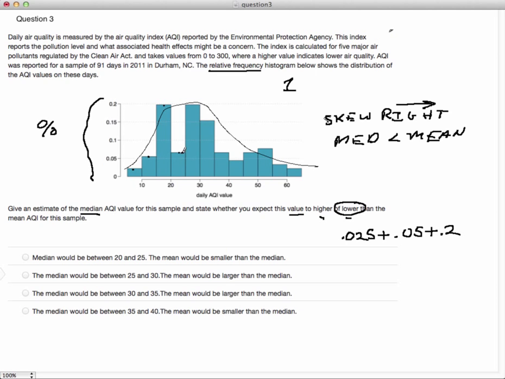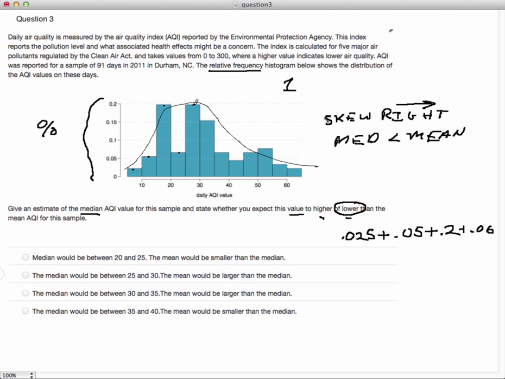So let's add into that, looks like about another 0.06, let's say. I mean, we're just getting these roughly. They don't have to be exact, okay? So add into that another 0.06, and now we're at about 33% roughly. And then we have this last bar here, which we'll say is roughly about 0.2 also. And notice we're at about 53.5% by that point, okay?